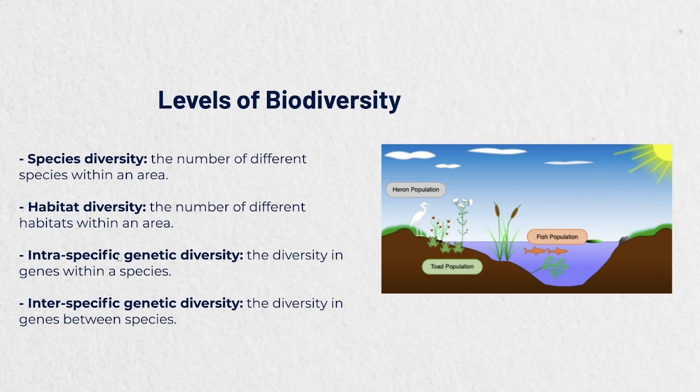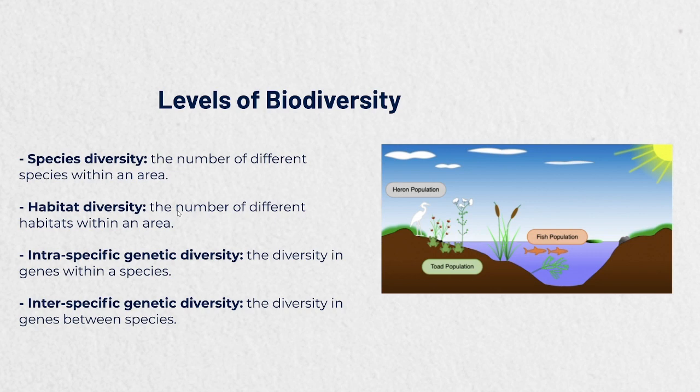After that, intraspecific genetic diversity. Intraspecific genetic diversity is the diversity within a species. Intra means within, right? Intra-school activities, so within the school.